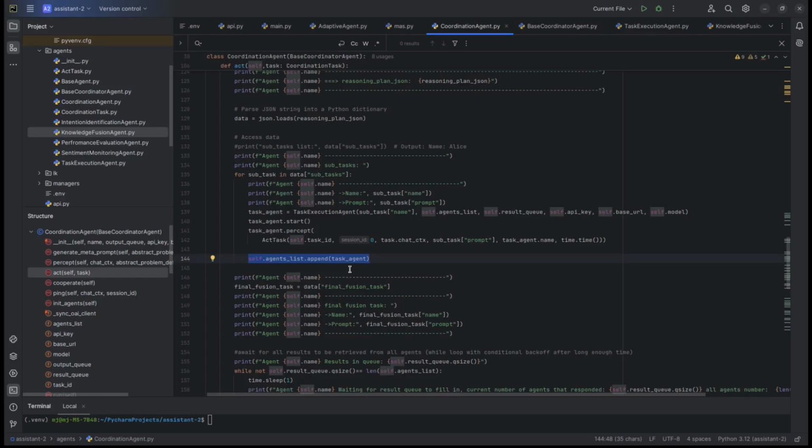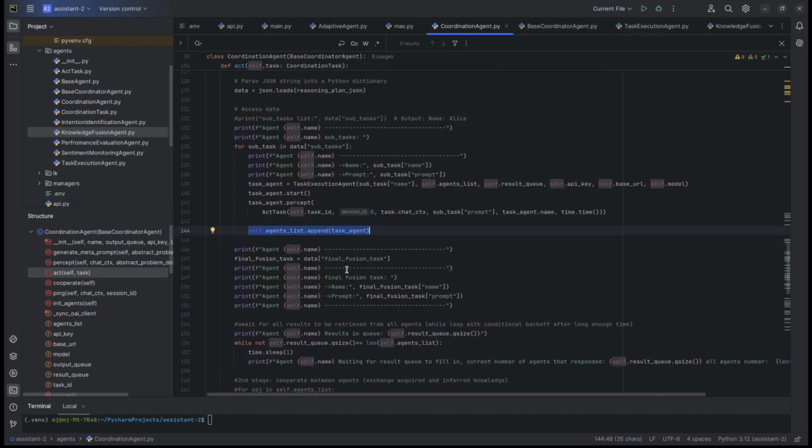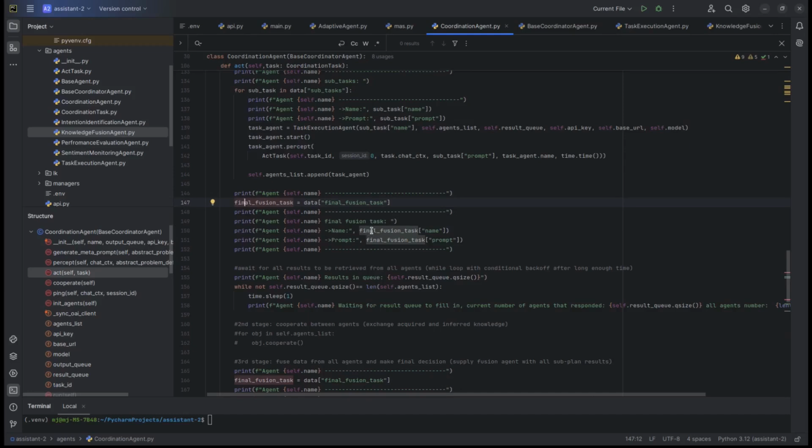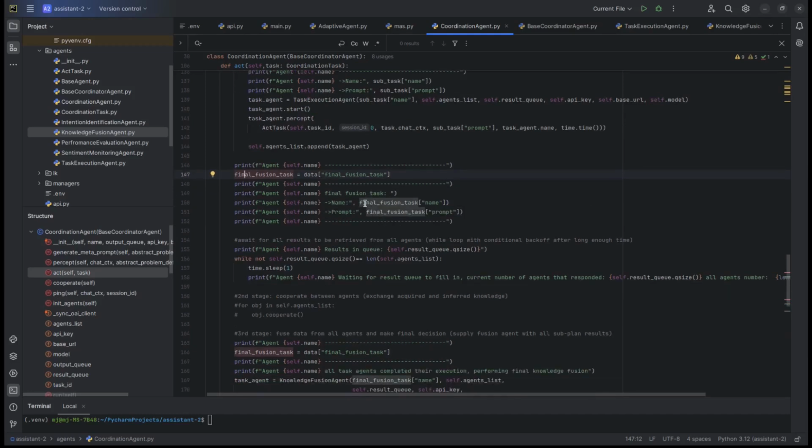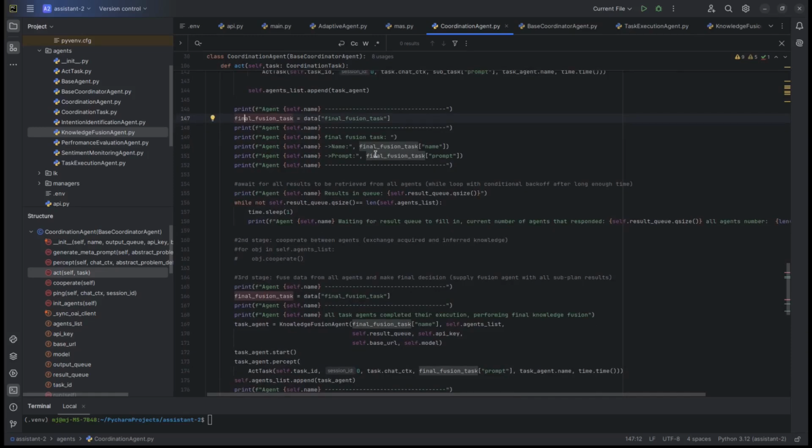And also there's a final fusion task that we extract from the plan at that stage, and that we will use later on for fetching all the results. So we've initialized all our execution agents, task execution agents. They started working in parallel. Remember, these are threads, they're modeled as threads. So now the